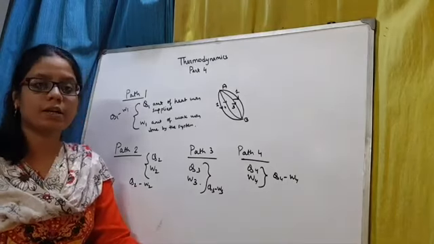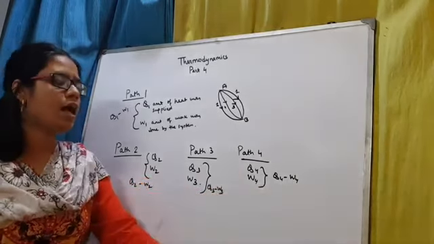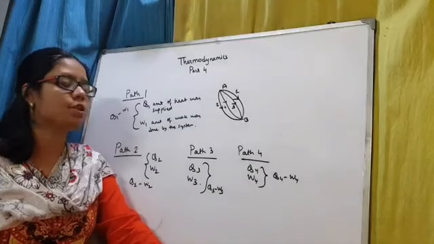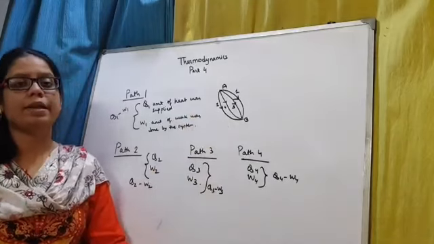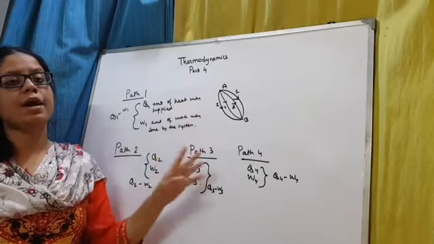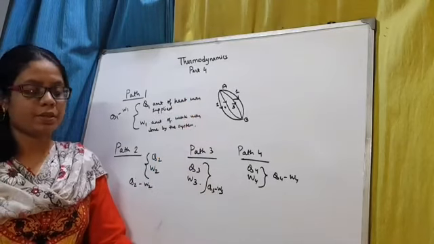So from this we can conclude that this difference is a certain quantity which does not depend upon the path which is being taken, but is only dependent upon the initial and final states of the system. Right?